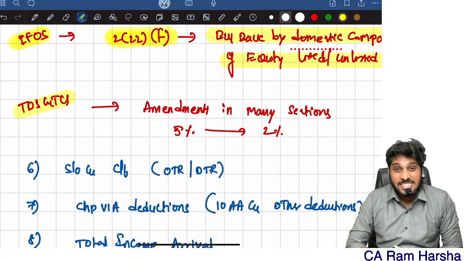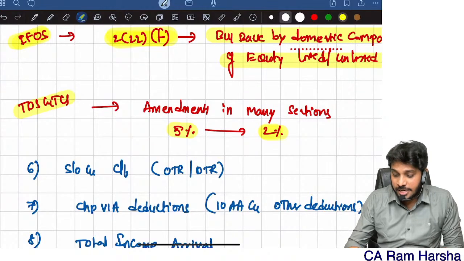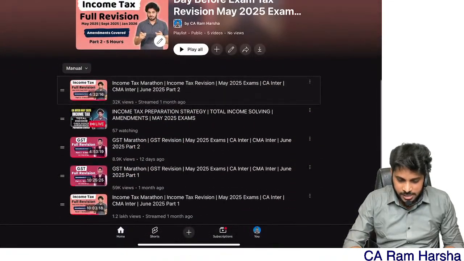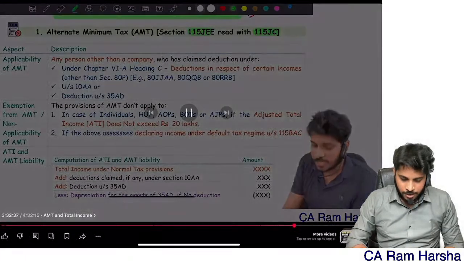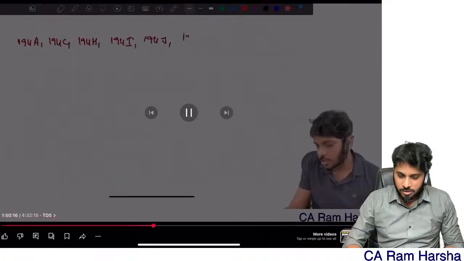Then TDS TCS rates. At so many sections, wherever the TDS rate is 5%, it is reduced to 2%. The TDS rate is reduced to 2%. Even here, if you see TDS, here I will just show you the TDS point straight away. Okay, now here you see TDS. Here itself I have given it.